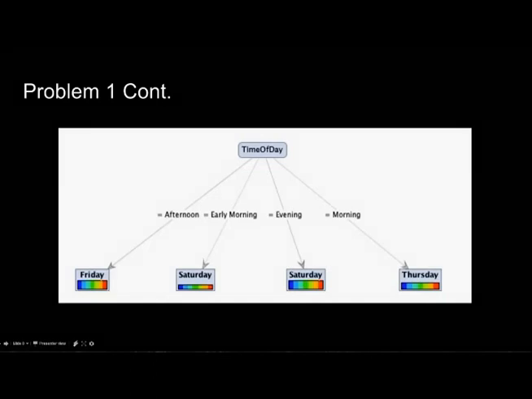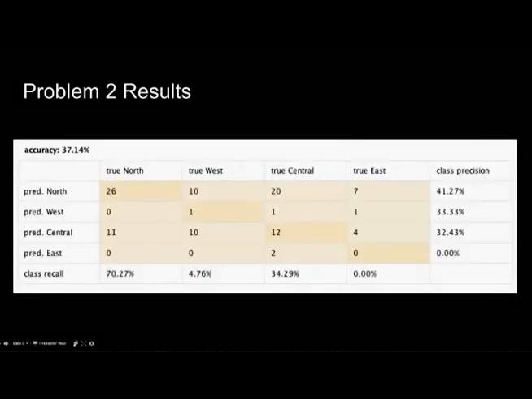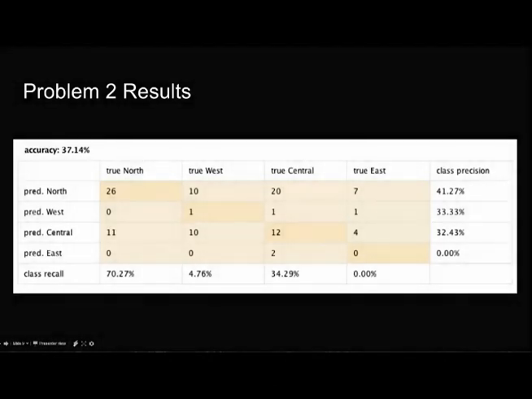Go to the next one. So continue. Problem 2 was, can we predict where a homicide will happen? There really weren't that many accounts of homicide, so we did have to increase our training and test set to 60-40 instead of 70-30 as we did previously in our initial setup for problem 1. And with this, we were able to notice that, go to the next slide.